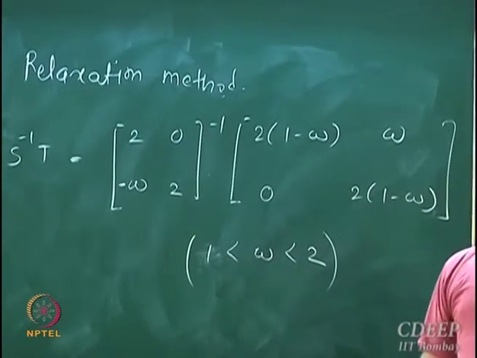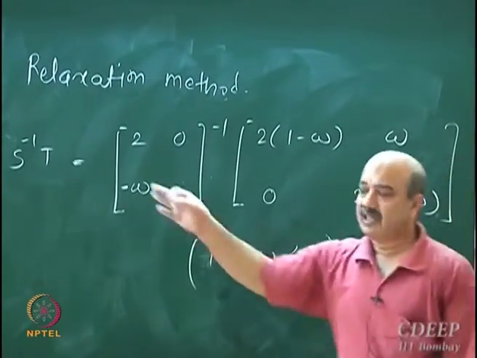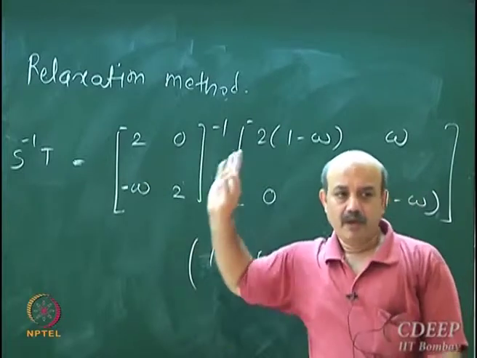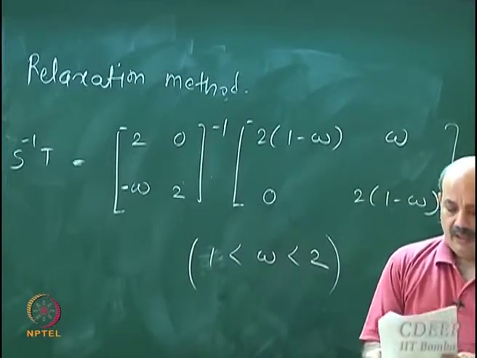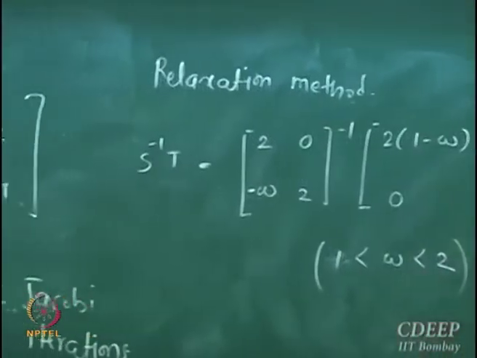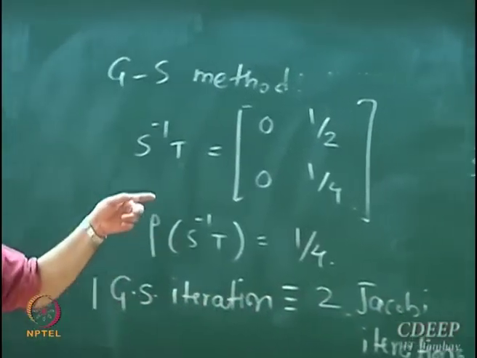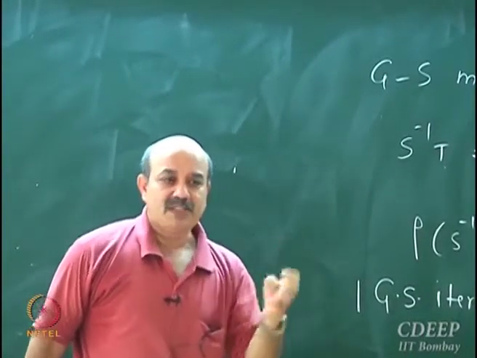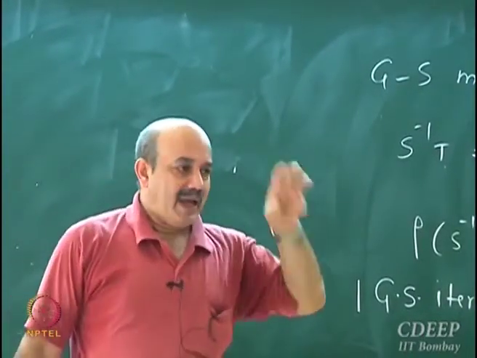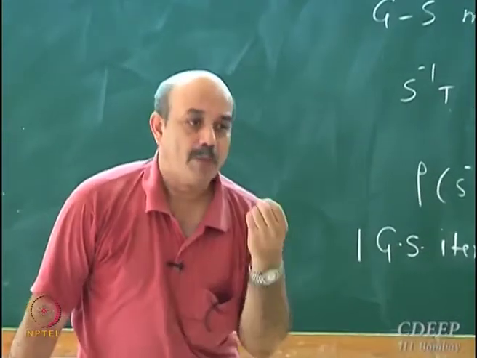We want it to be greater than 1 because if it is equal to 1, it is nothing but the Gauss-Seidel method. Now for this simple case, a 2 cross 2 matrix, you can actually find out the best value of omega that will enhance the convergence. What is the optimum value?